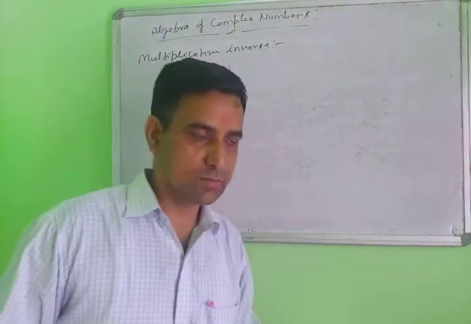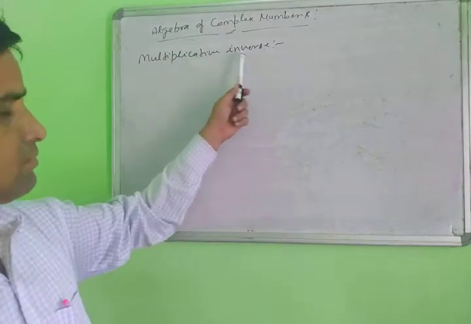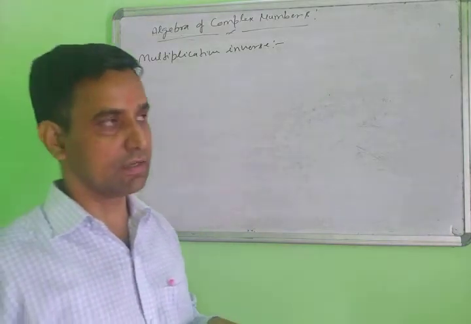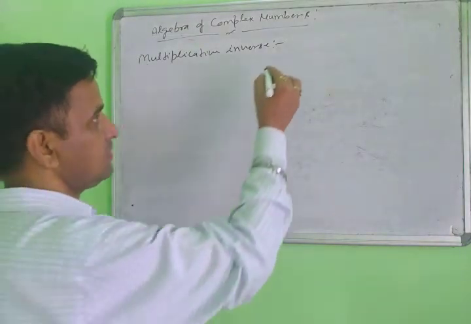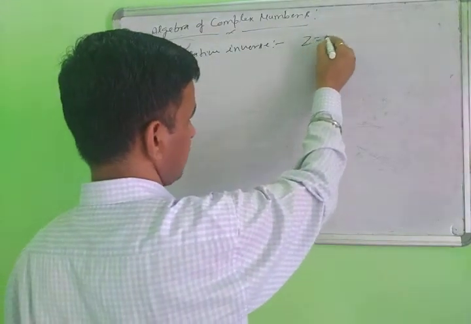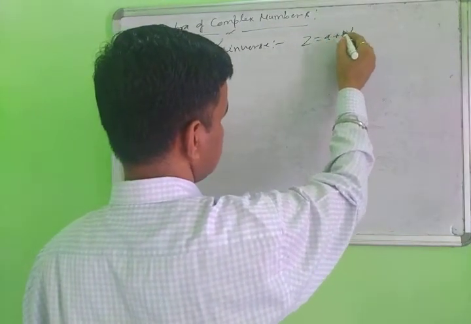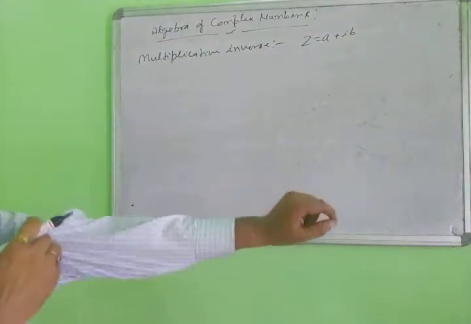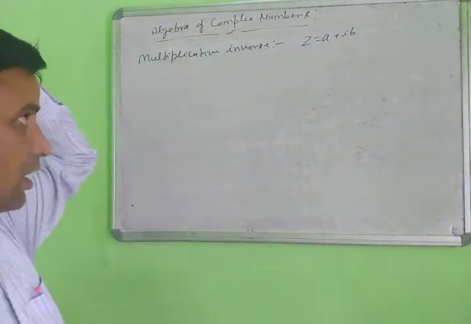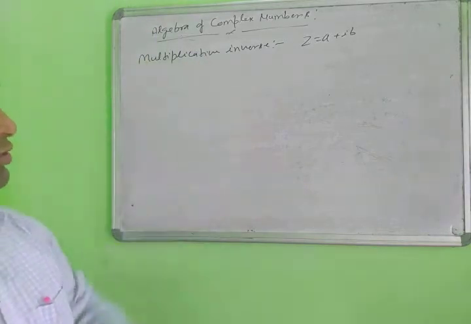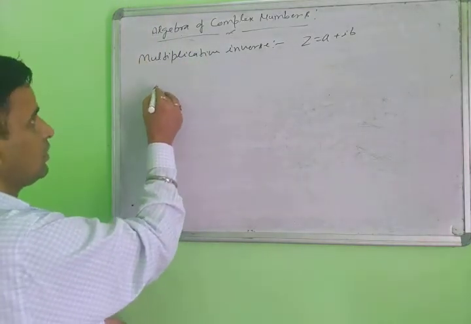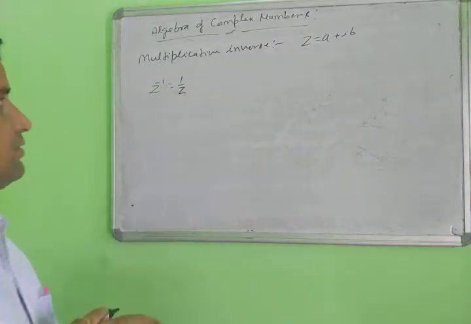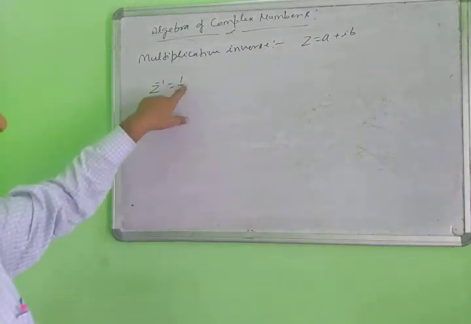Yes, students, next point I am taking here: multiplicative inverse. This is an important point here. So suppose how to find the multiplicative inverse here. Suppose any complex number is given here, a plus ib. How to find the multiplicative inverse of this? You know, multiplicative inverse means 1 upon z. You can just find the inverse. Z inverse means 1 upon z.